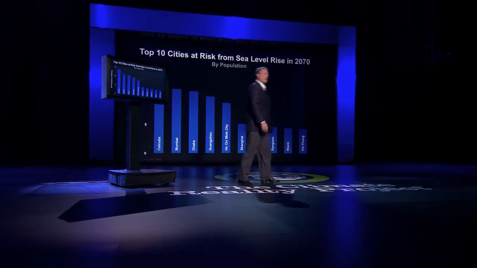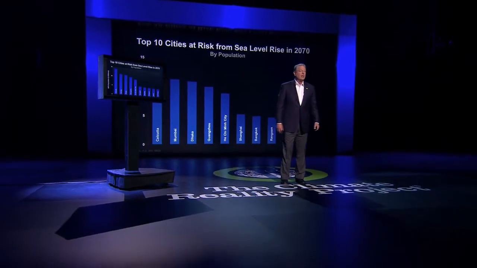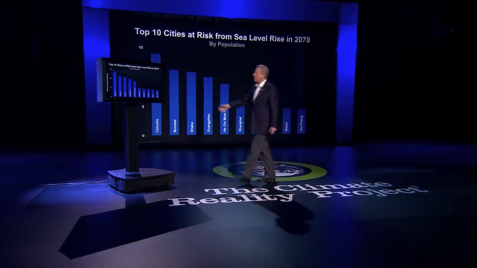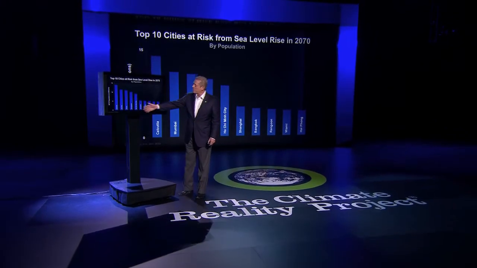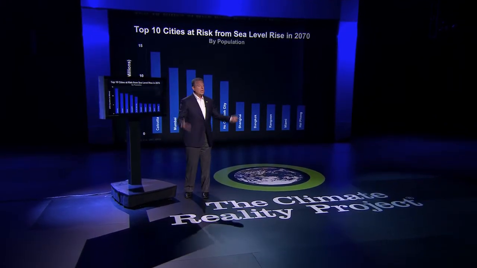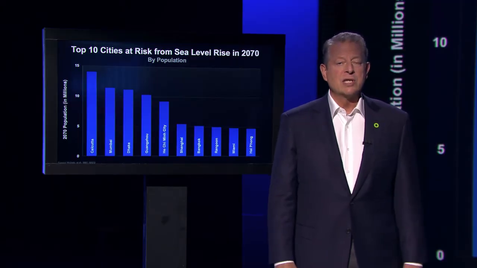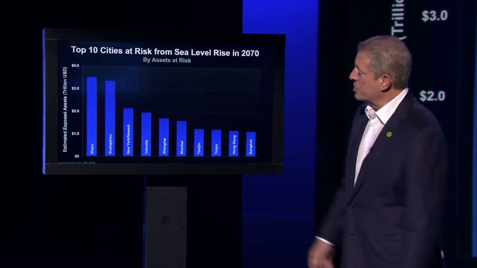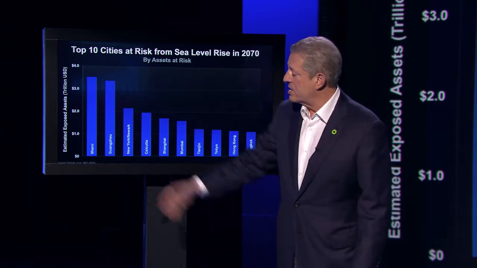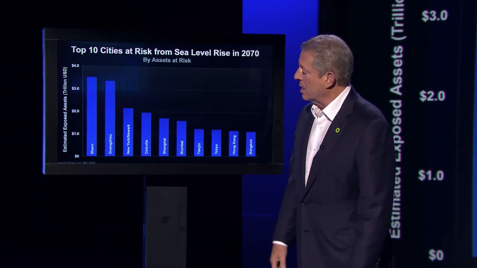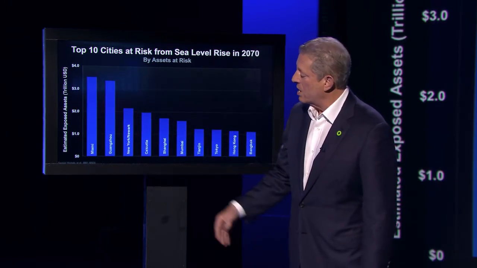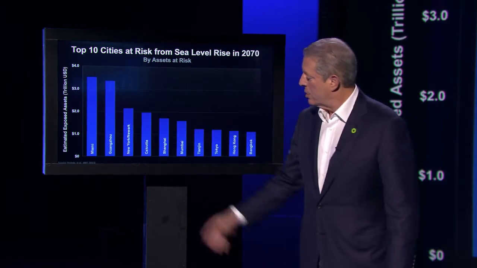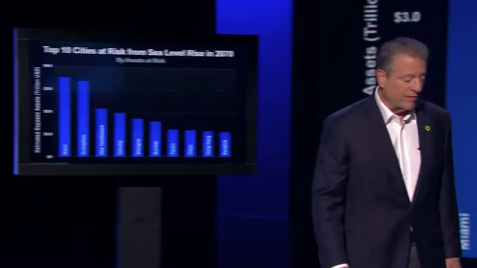The cities that are most at risk from sea level rise in terms of population, Calcutta's first, Mumbai, Dhaka, etc. If you measure the cities at risk from sea level rise by the assets at risk, many are surprised that Miami in the United States is number 1 on the list, and then number 3 after Guangzhou is New York and Newark, and you can see the rest of them there.